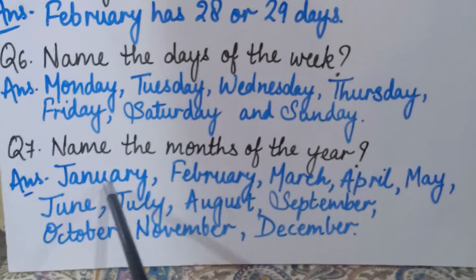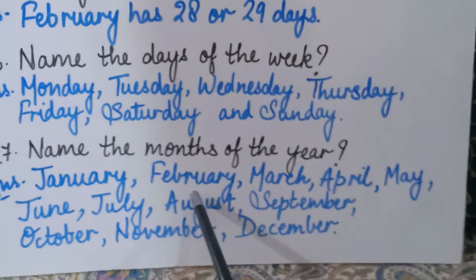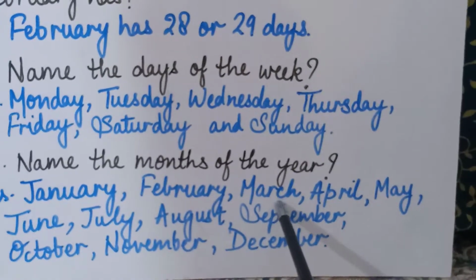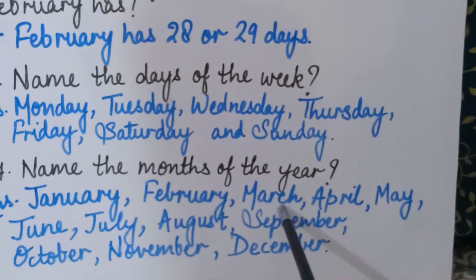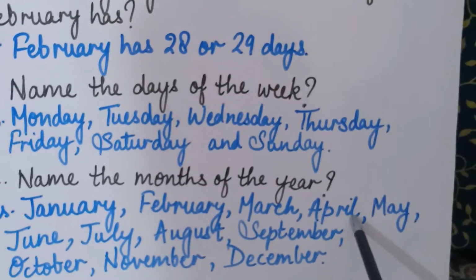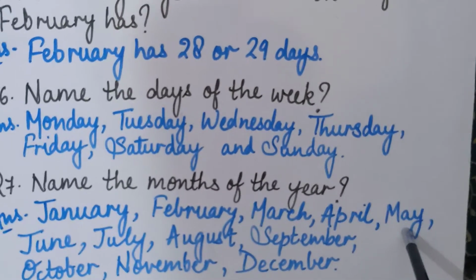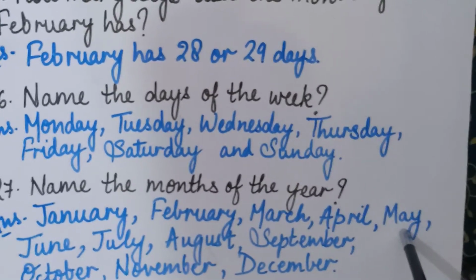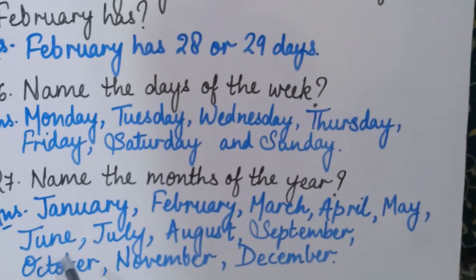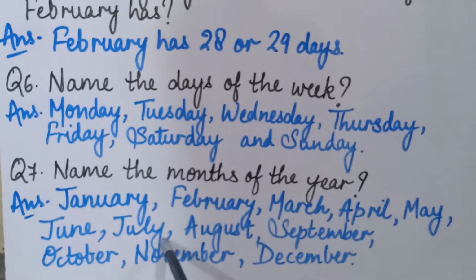Okay, January. Then comes your February, February. Then comes March, March. Then comes April, April. Okay, then comes May, May. Many of you say May. It is wrong. It is May, May. Then comes June, June. Then comes July, July.